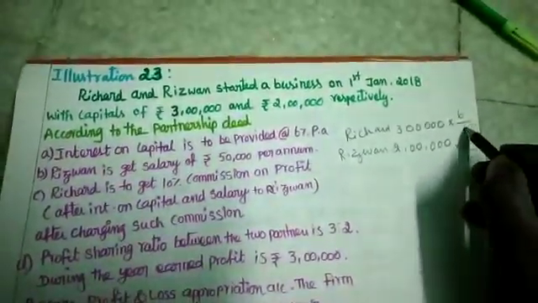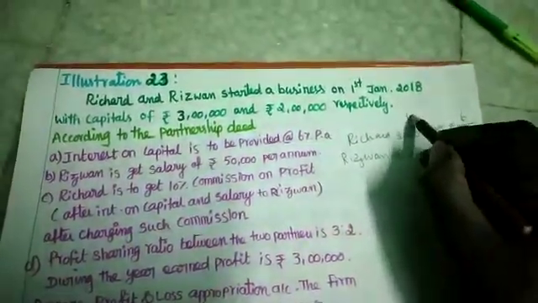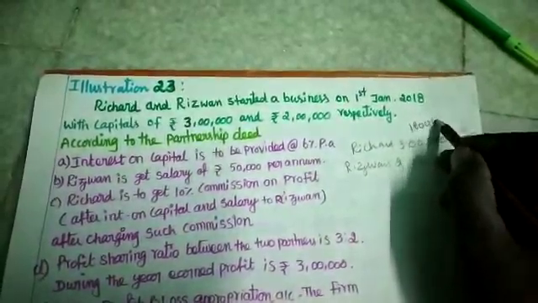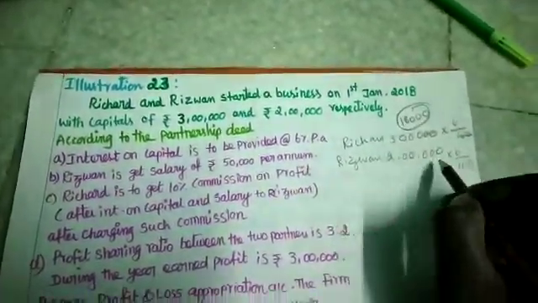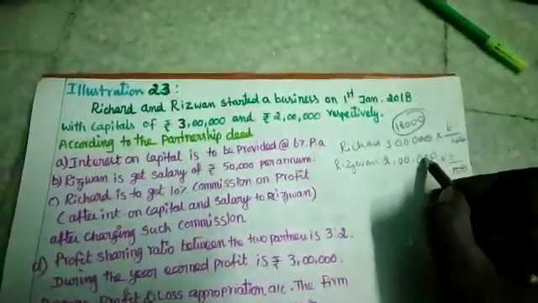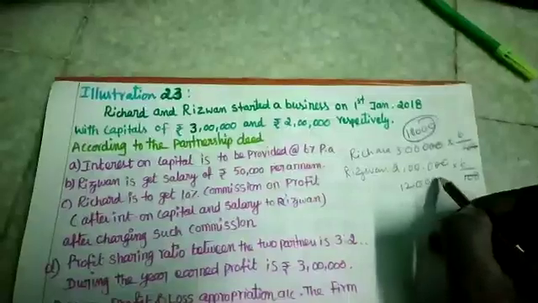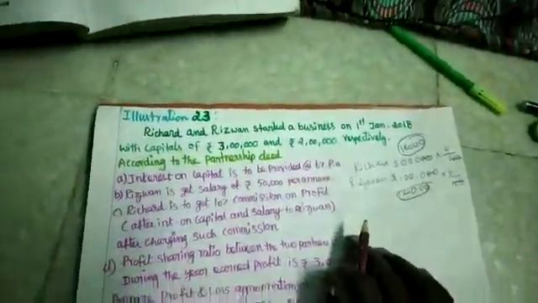You see here, 20 is cancelled. 6 3s are 18. How many zeros are left out? 3 zeros, so 18,000 is the interest on capital for Richard. Then 20 is cancelled, 6 into 2 is 12, 3 zeros, so 12,000 for Rizwan. Interest on capital is calculated.